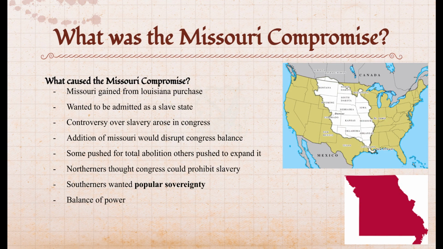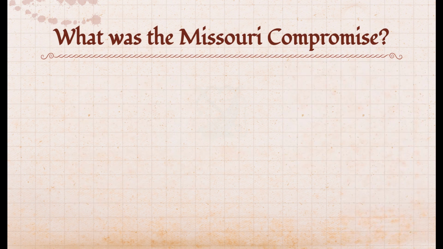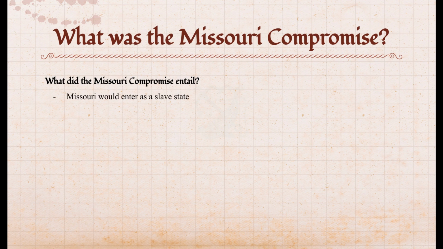The maps show the area of Missouri and the rest of the Louisiana Purchase. In order to maintain the balance of power in Congress, a compromise was made. The agreement was that Missouri would be admitted to the United States as a slave state, and the Northern Territory of Maine would be added as a free state, meaning that there would be 12 free states and 12 slave states.